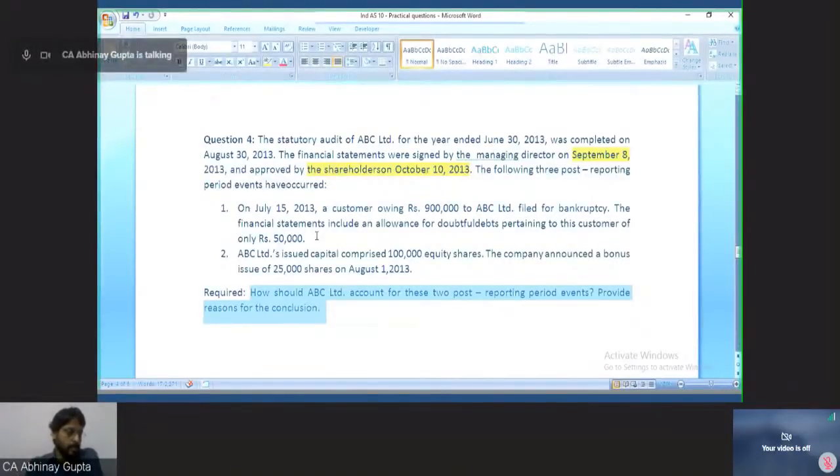Okay. So Neeta Bhojwani has responded from Mumbai that the first event is an adjusting event. Extra provision should be accounted for. And second, bonus issue is always a non-adjusting event. That's what she has written as a reply to this question. Any other view?